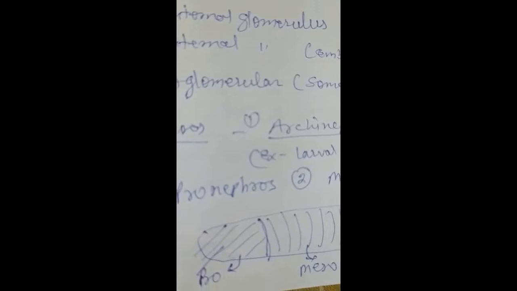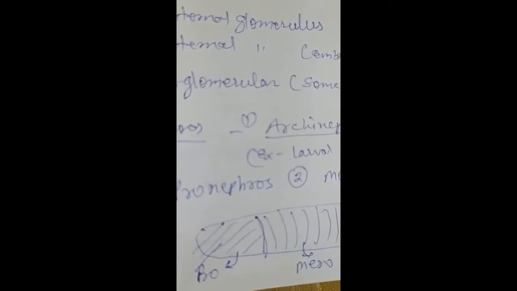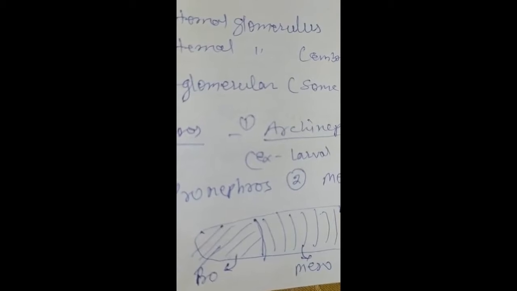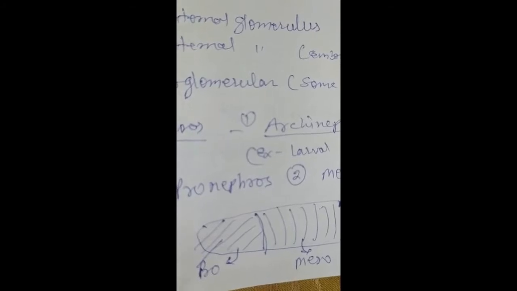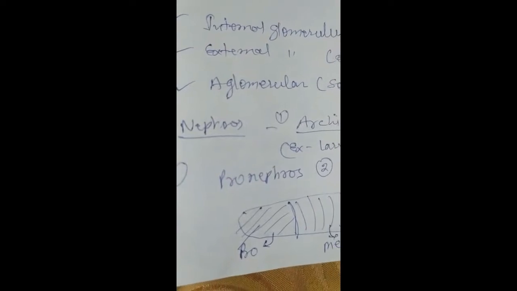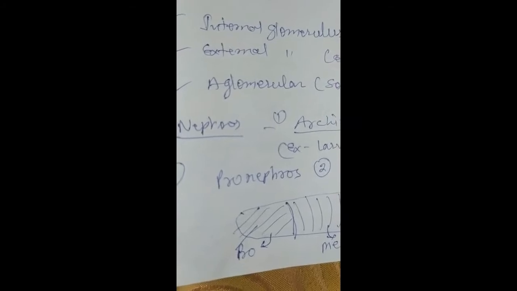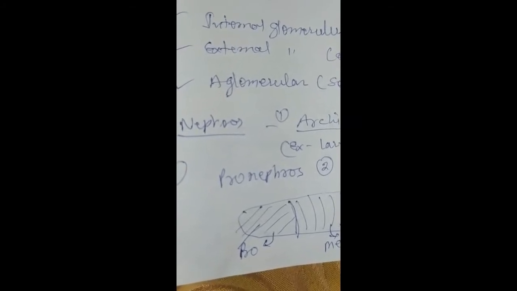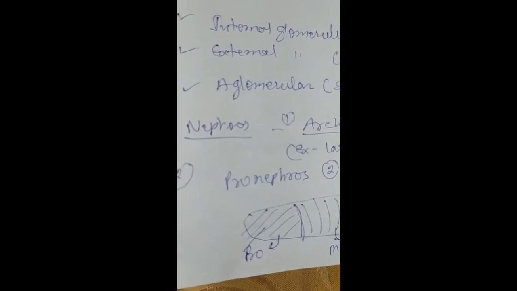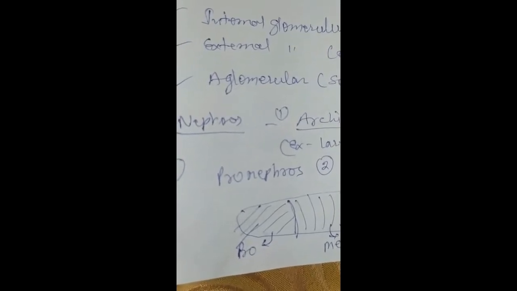Now the second type of nephros is pronephros. So pronephros is the most primitive, and while present in the embryonic development of all vertebrates, in any adult vertebrate it is not seen. They are not present in adult vertebrates. So they are restricted only to the embryonic development of vertebrates, and some larval cyclostomes have a kidney, part of which appears to be homologous to the embryonic pronephros of higher vertebrates.